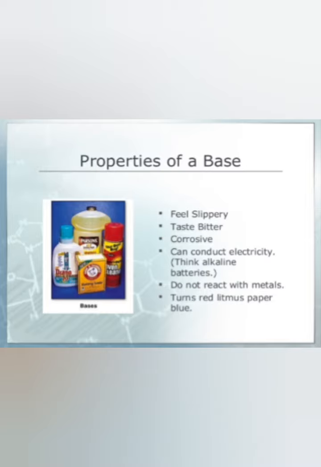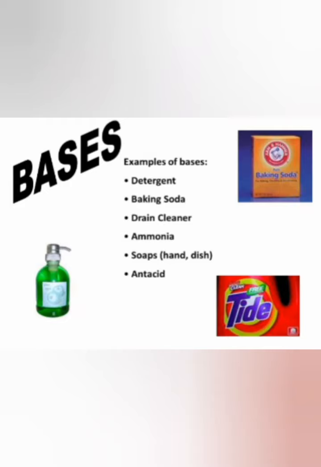Do not react with metals. Some acids react with metals and bases do not react with metals. Turns red litmus paper to blue. Acids turn blue litmus paper to red and bases turn red litmus paper to blue. Now let's see some examples of bases. Examples of bases: detergent, baking soda, drain cleaner, ammonia, soap, antacid, and many more.